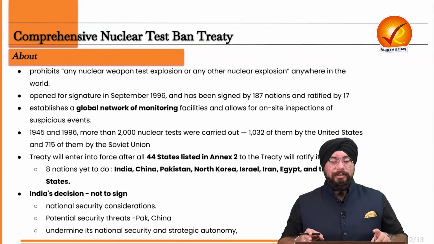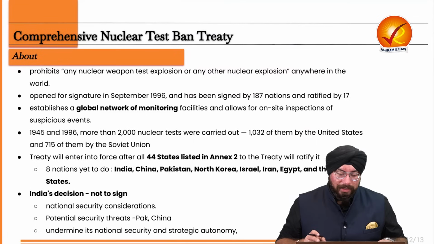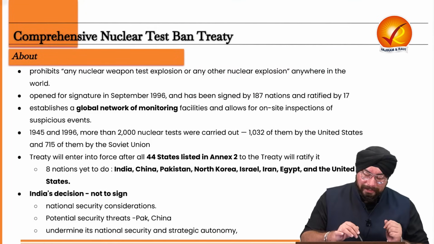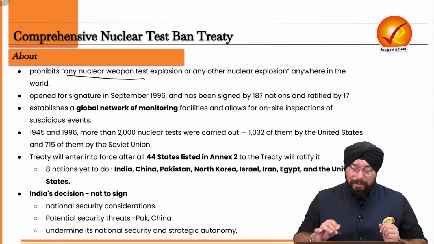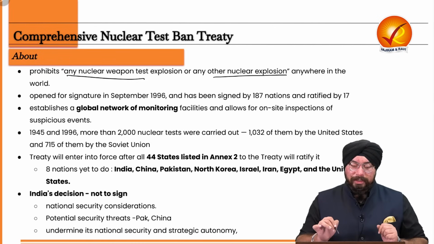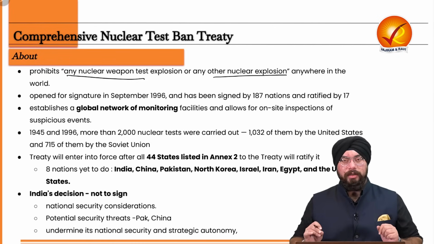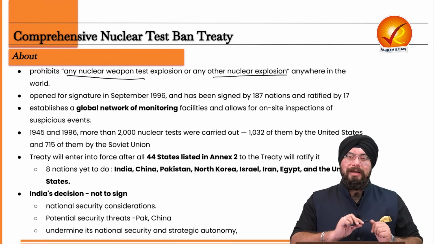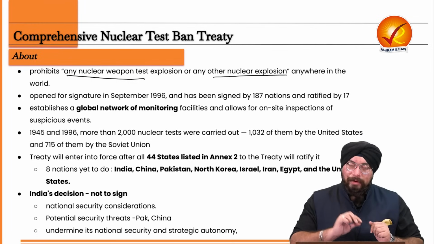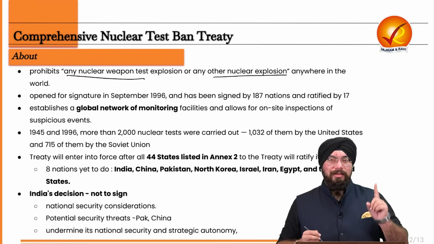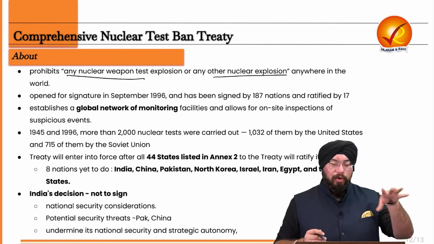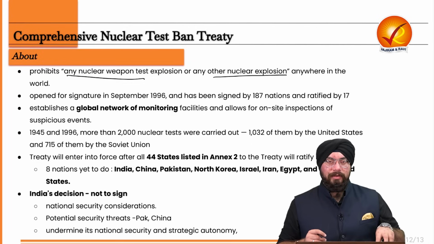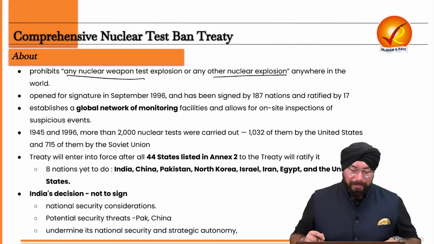So let's understand what this Comprehensive Nuclear Test Ban Treaty is. This particular treaty prohibits any nuclear weapon test, explosion or any other nuclear explosion anywhere in the world. So what is it prohibiting? It is prohibiting any nuclear weapon test, explosion or any other nuclear explosion in the entire world. That is, comprehensively, it is banning nuclear tests. So that is your Comprehensive Nuclear Test Ban Treaty.